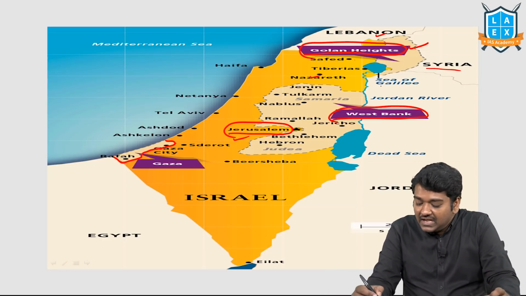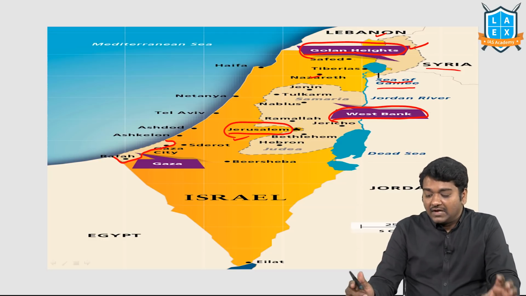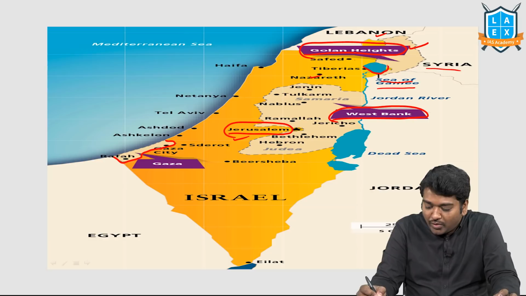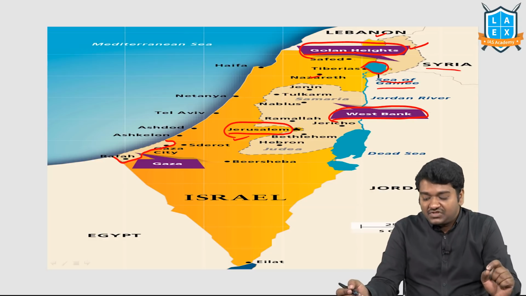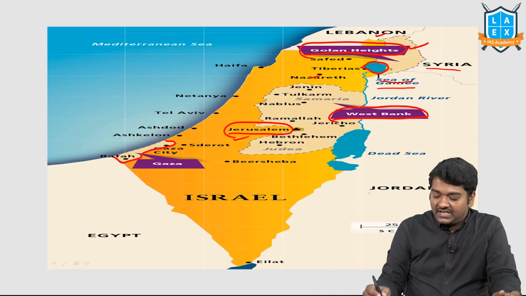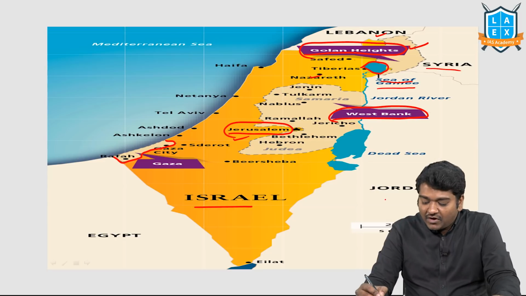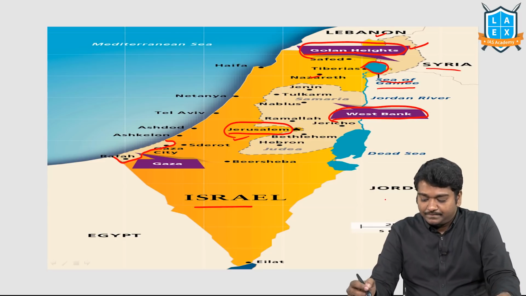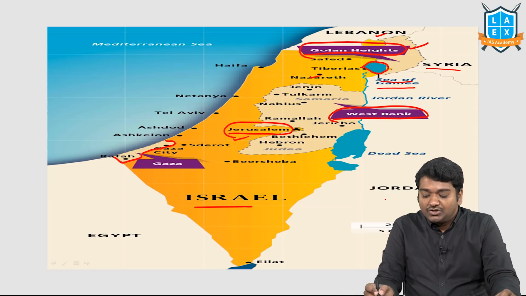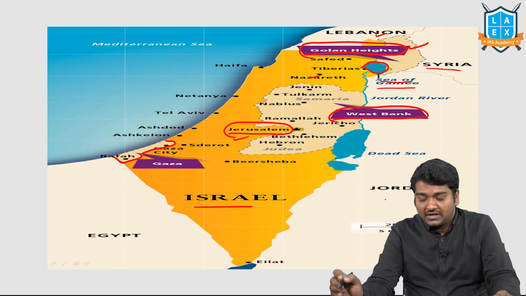And I want you to see the Sea of Galilee, right? So this is also important for you. Just check where these are present. That's it, nothing more than that. The Dead Sea is in between Jordan and Israel. The Sea of Galilee is in between Jordan on one side and Israel on the other side.